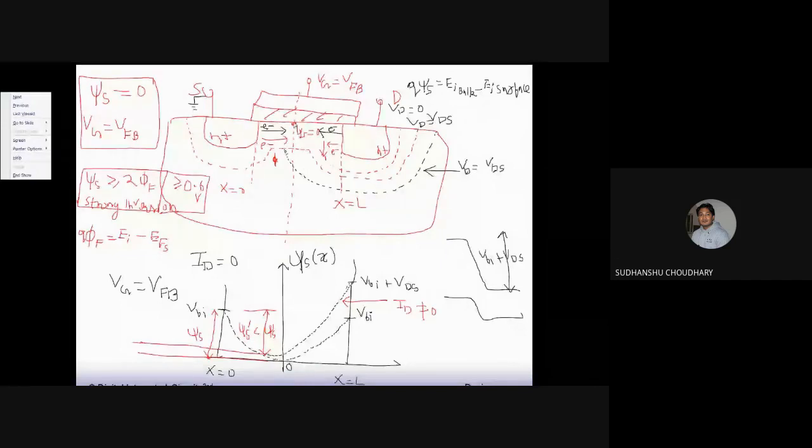We have some surface potential across this channel. That surface potential increases if you move from this point toward the source, and it reaches the built-in potential value. Similarly, this surface potential increases as you move from this position towards the drain side, and it again reaches the built-in potential which is appearing across the drain bulk junction.